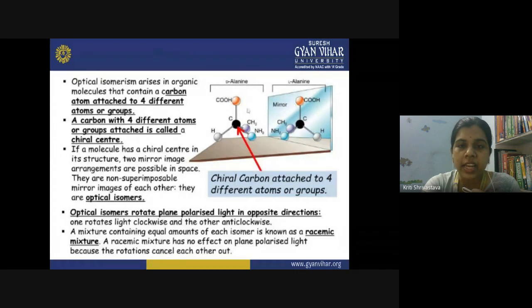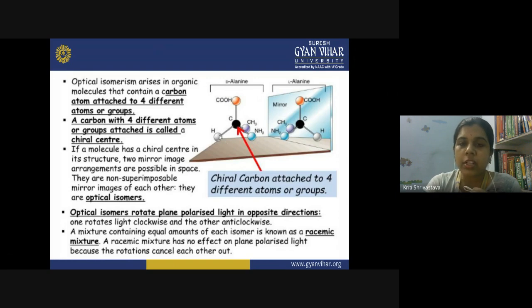So what is this D and L? We know that whenever optical activity is present in a molecule, it has a peculiar tendency that it rotates the plane of polarized light in one direction. Maybe you have read this phenomenon in your 12th class. So the plane of the polarized light is rotated by the molecule itself.